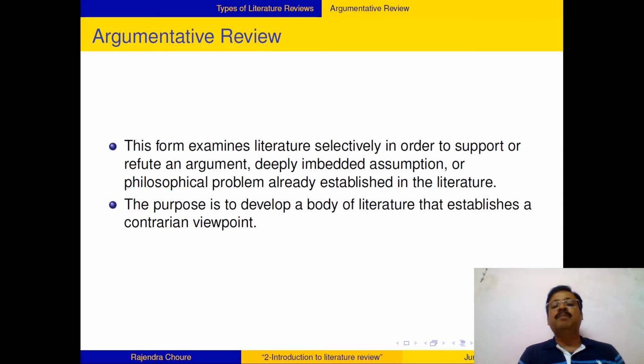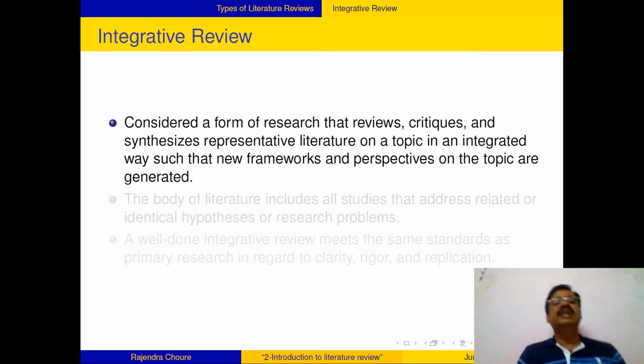And the purpose of an argumentative review is to develop a body of literature that establishes a contrarian viewpoint. Arguments shall be there, two points shall be there, and you will focus on one point and you will try to refute the other point. Integrative review is there. In an integrative review, you integrate different fields of knowledge together.